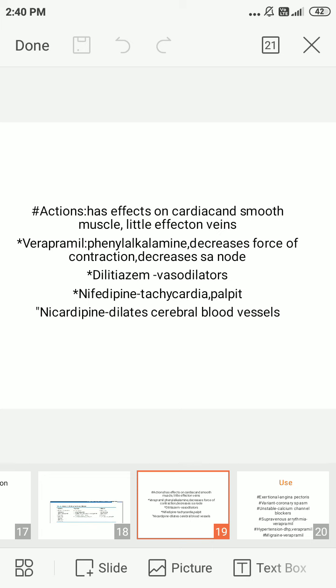The second drug is diltiazem. Diltiazem also has a vasodilating property. It is also involved in the treatment of angina, hypertension, arrhythmia. The third one is nifedipine. Nifedipine has an action on smooth muscle. Tachycardia and palpitation are common here. And the fourth one is amlodipine. The side effects are headache and edema, but it is also effectively used in anginal conditions. Then the effects of calcium channel blockers are the vasodilation property and relaxation of smooth muscles.